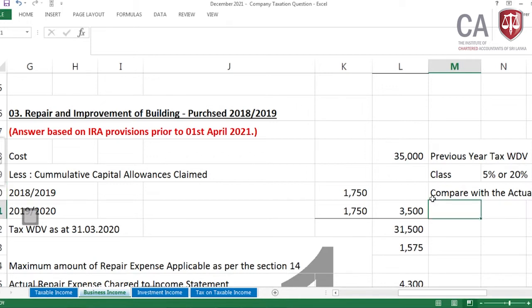If the actual cost is higher than 5% or 20%, based on the class of the asset, then we need to disallow that excess of the actual repair above the limit, and for that part we need to add it to the depreciation basis